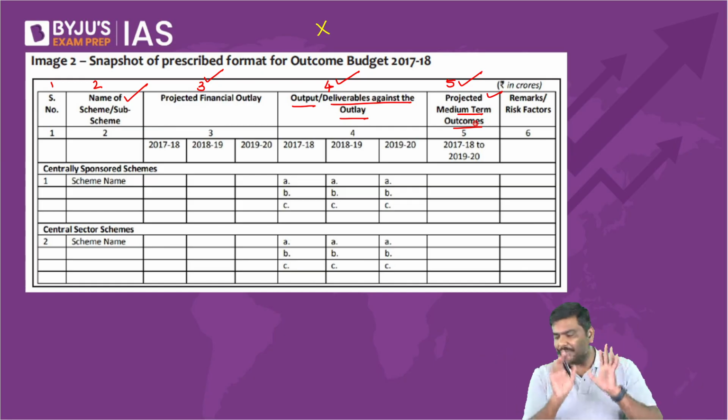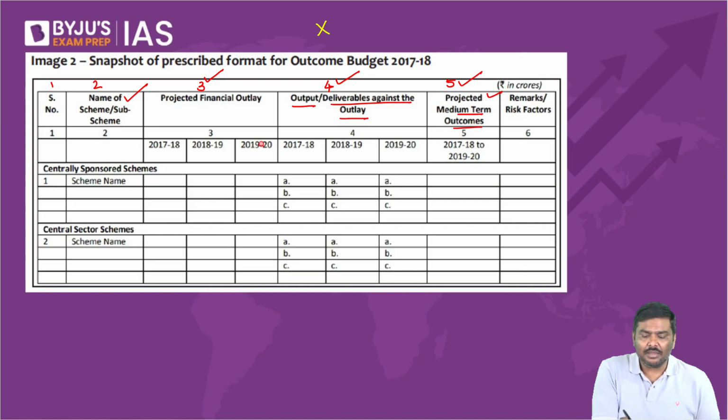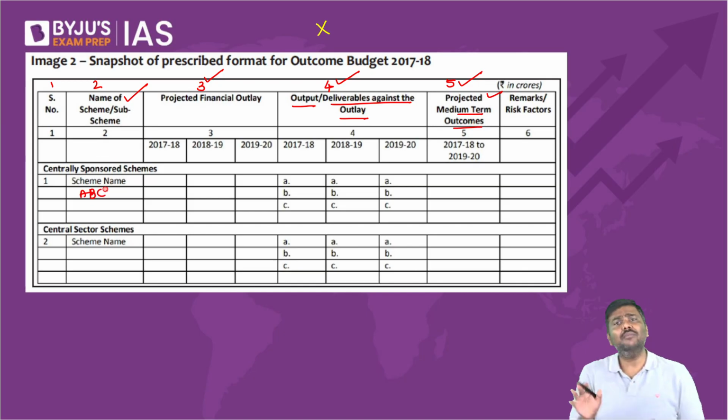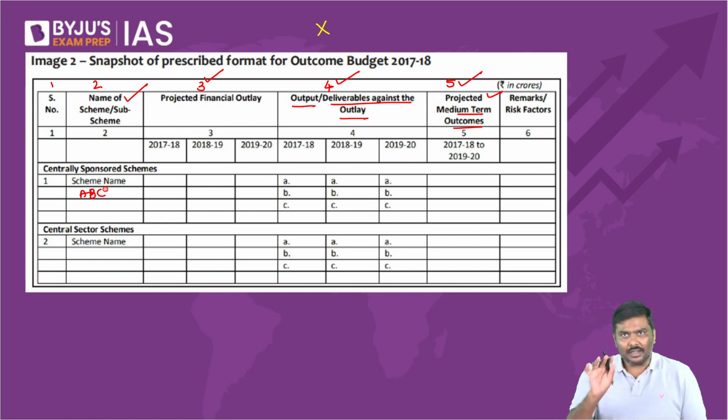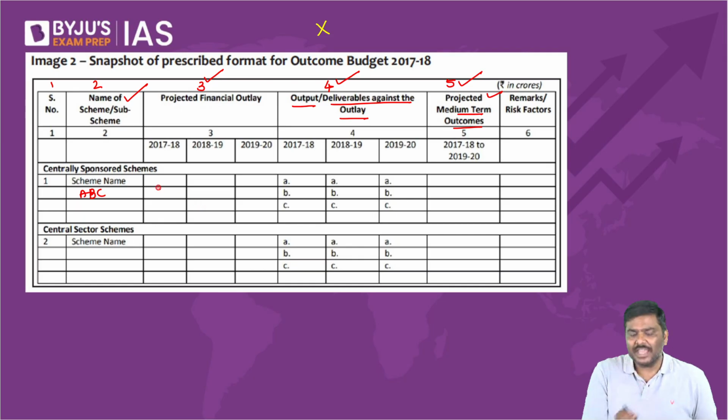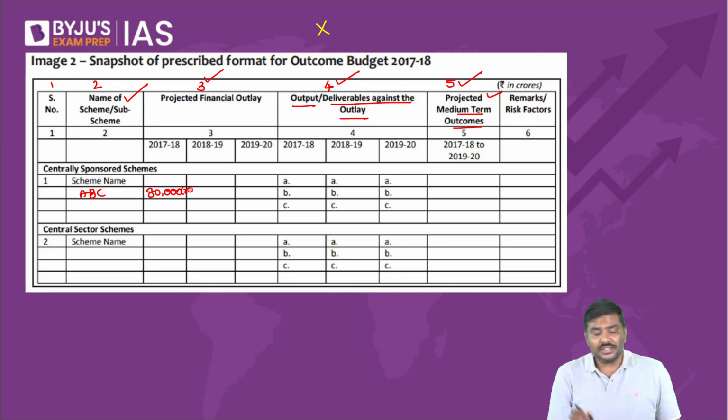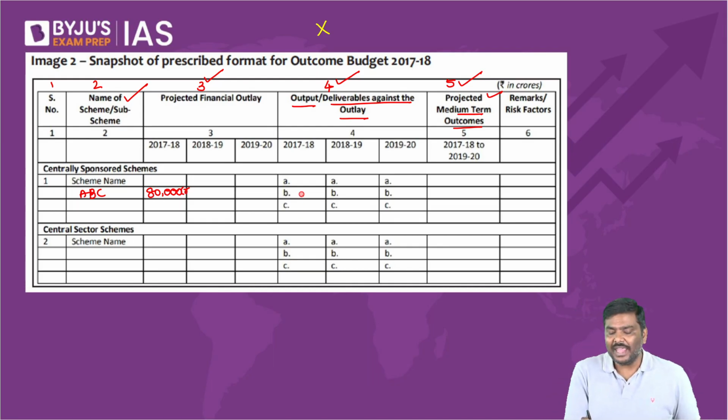Now, I'll give a very simple example. Imagine there's a scheme by the name of ABC. Whatever the name, don't worry. And government will simply say, in the name of scheme ABC, we have spent 80,000 crore rupees, and because of this, we have been able to construct 4 lakh houses for women.